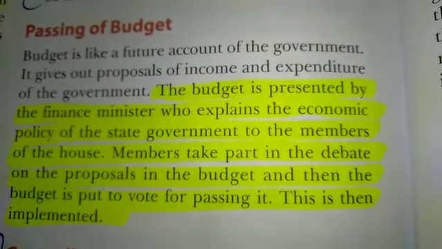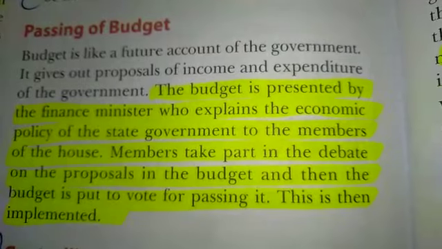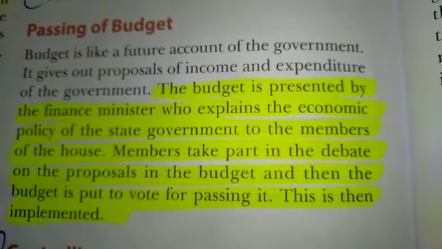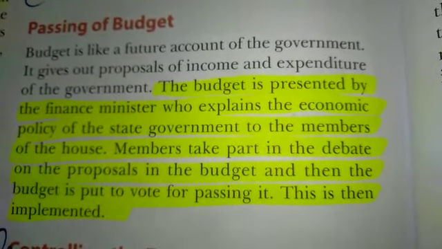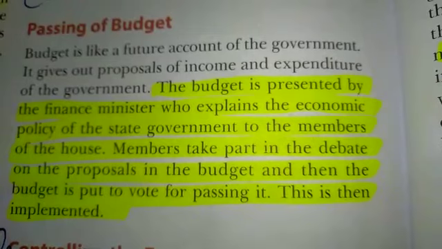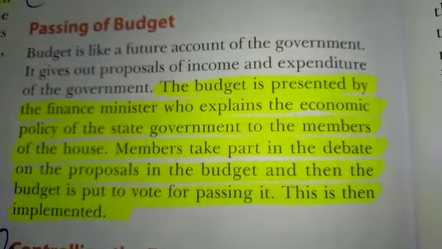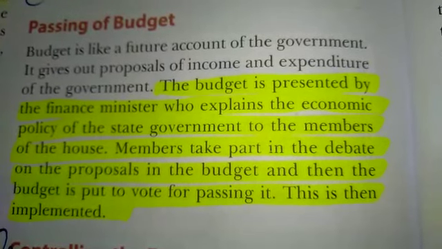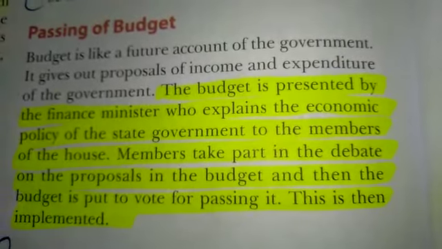The budget is presented by the finance minister, who explains the economic policy of the state government to the members of the house. Members take part in the debate on the proposals in the budget, and then the budget is put to vote for passing it. This is then implemented. So, how the budget works out is explained in this paragraph, and it is very important.